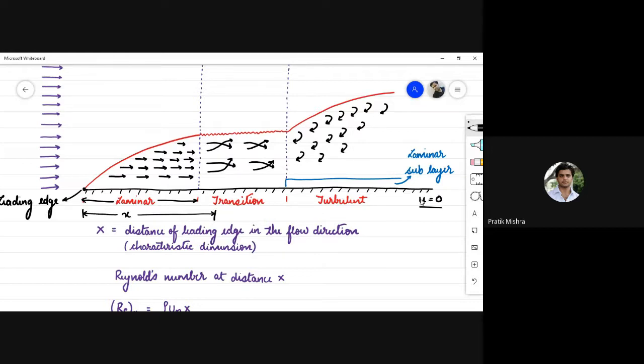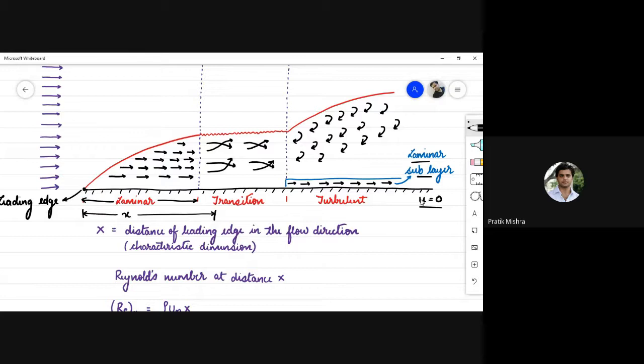Experimentally, it has been found that in the turbulent region of the boundary layer, there exists a small region where the flow is still laminar and the velocity gradient exists in this small layer. This small layer in which the flow is somewhat laminar is known as the laminar sublayer. This has been found out experimentally. In the turbulent region of the boundary layer, there exists a small region in which the flow is laminar, and this place is known as the laminar sublayer.